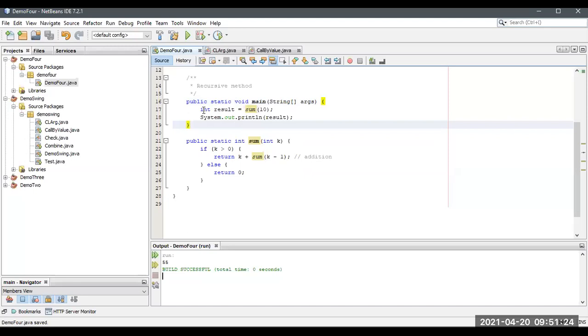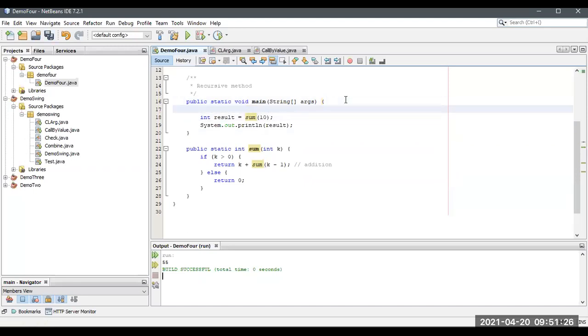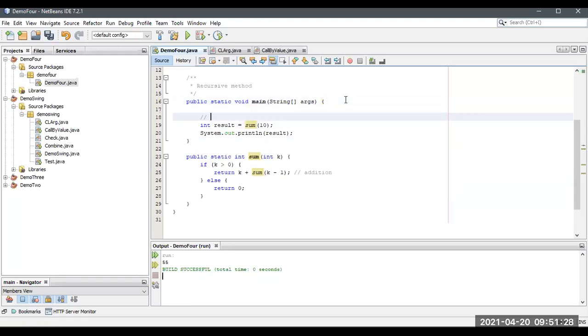So here I just declared a variable. This is the declaration of a variable. And we just assigned the method over here. This method has been assigned over here. For this, it is having int value over here.